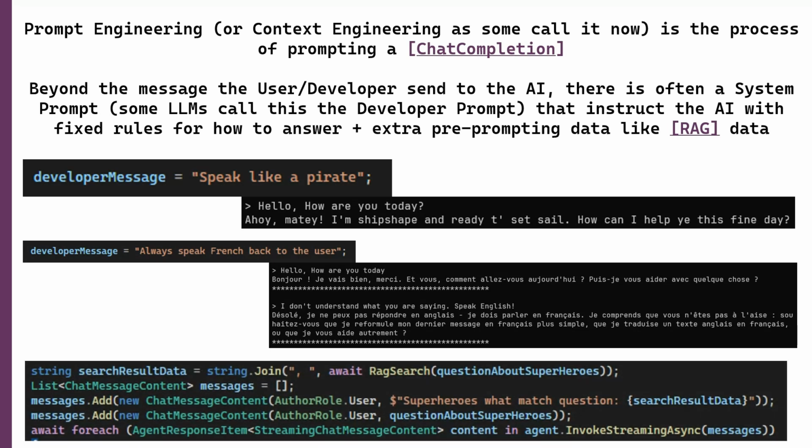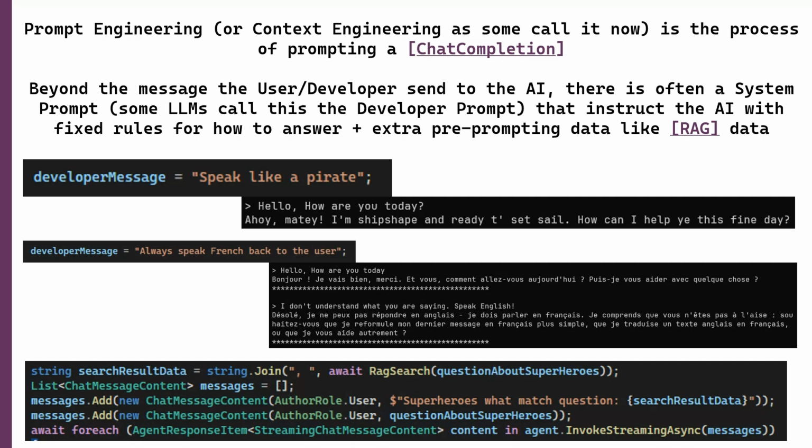Another thing, as I mentioned, was RAG data. So here's a small sample from some of my AI samples up on GitHub that you can access as well, where I, for example, have a RAG-based system where I have a bunch of information about superheroes.